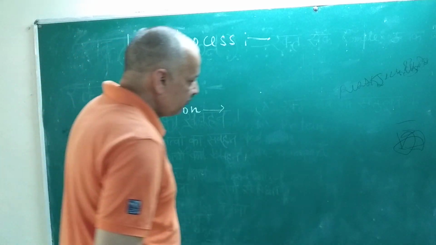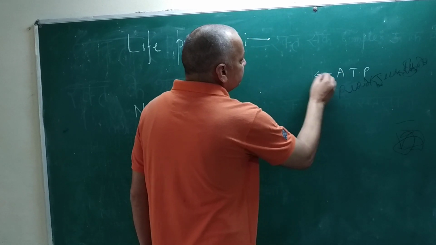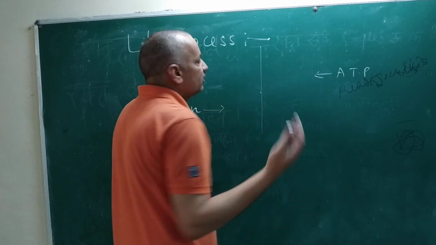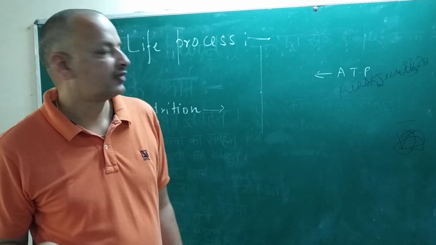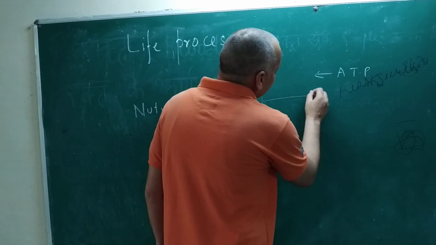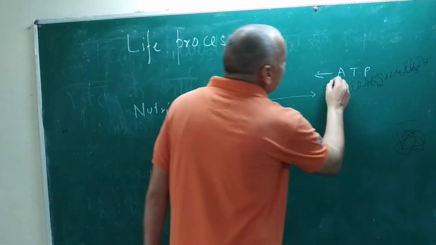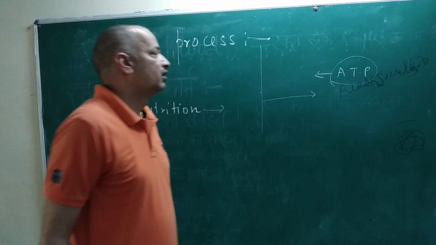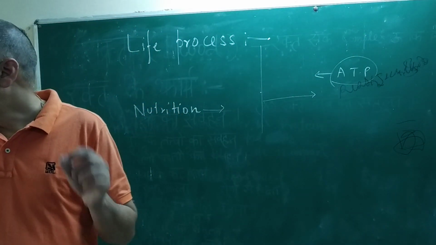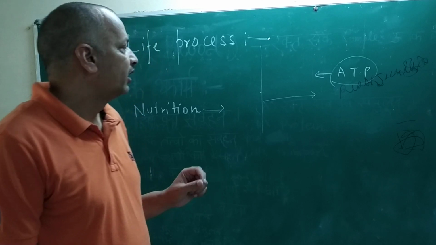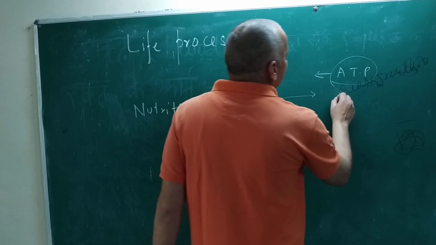Inside your body the source of energy is ATP, and outside your body the source of energy is variable. There are many things you take in the form of food, but when they enter inside your body, they convert to a uniform source, and that is called ATP. So whenever you require energy inside your body, it is fulfilled by one molecule, called adenosine triphosphate.